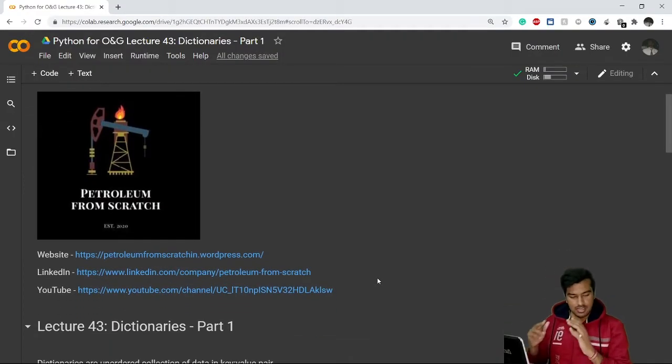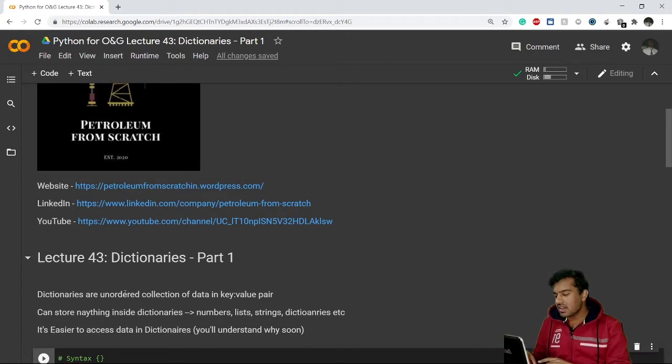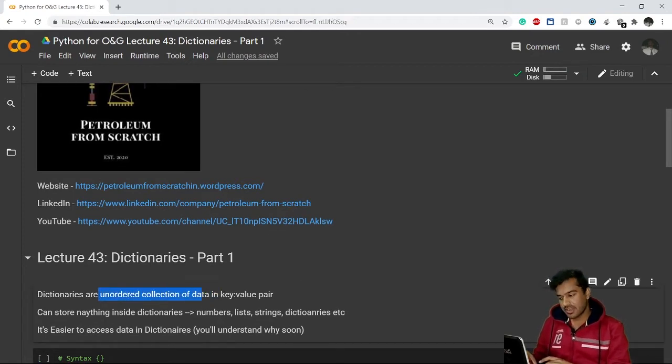So what dictionaries basically are: it is a data structure. It is storing data, but in a slightly different manner. Dictionaries are first of all an unordered collection of data. By unordered I mean, if I have given data in any particular order, whenever I call my dictionary, it is not necessary that it will give the output in the same order. It will make some changes, in random order.